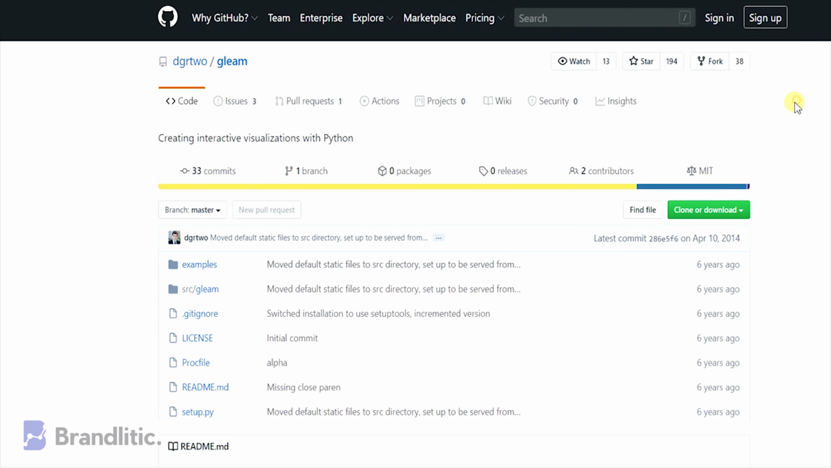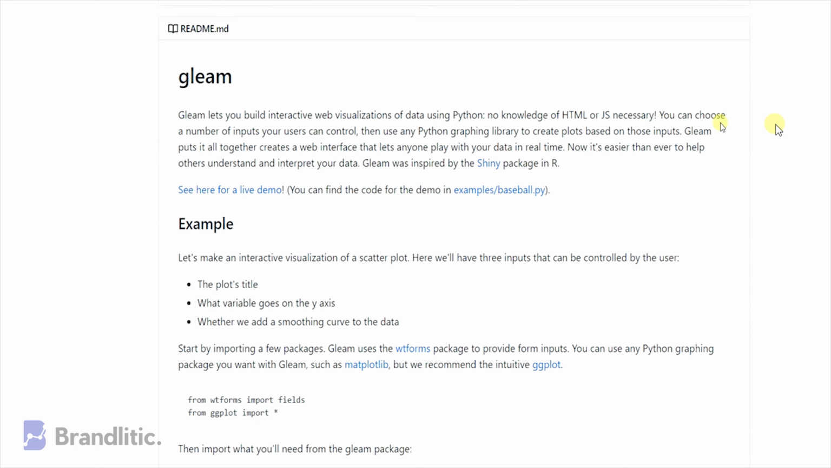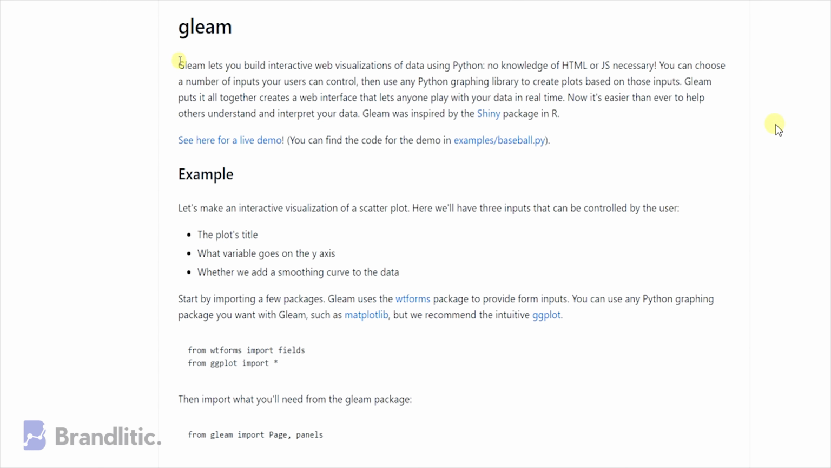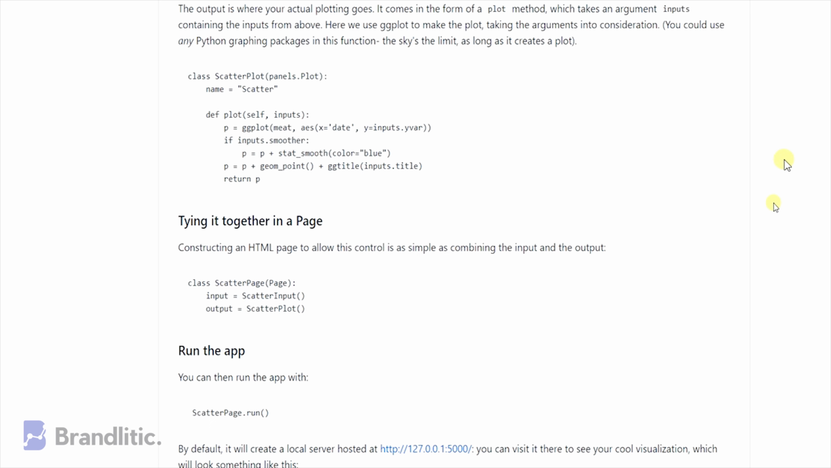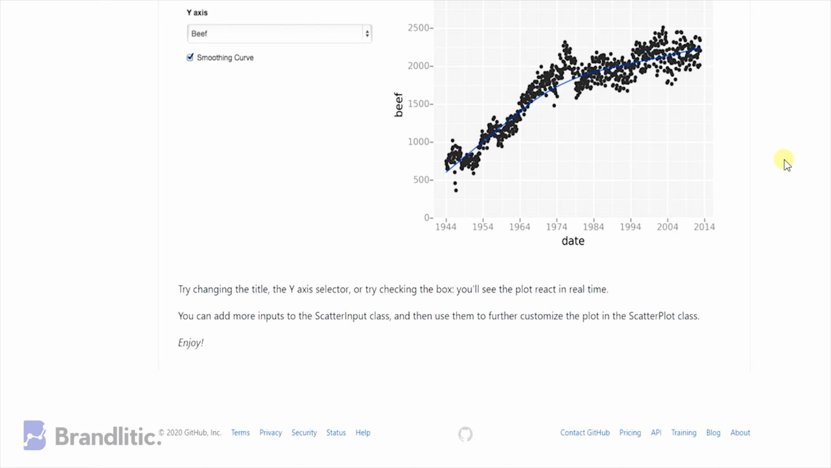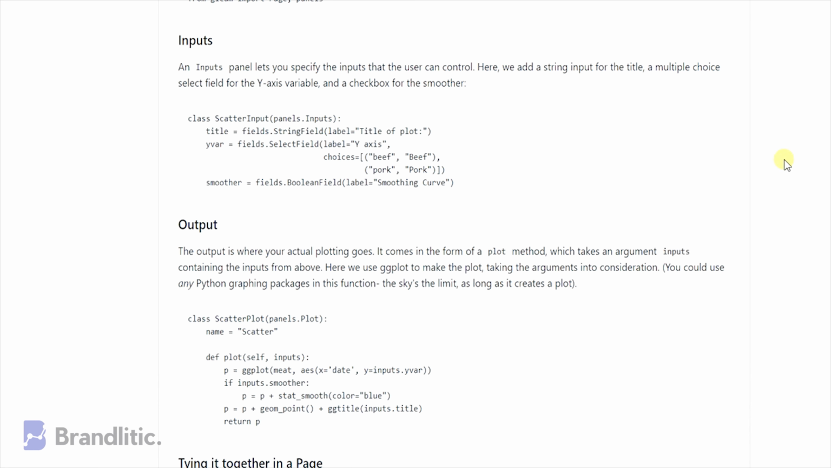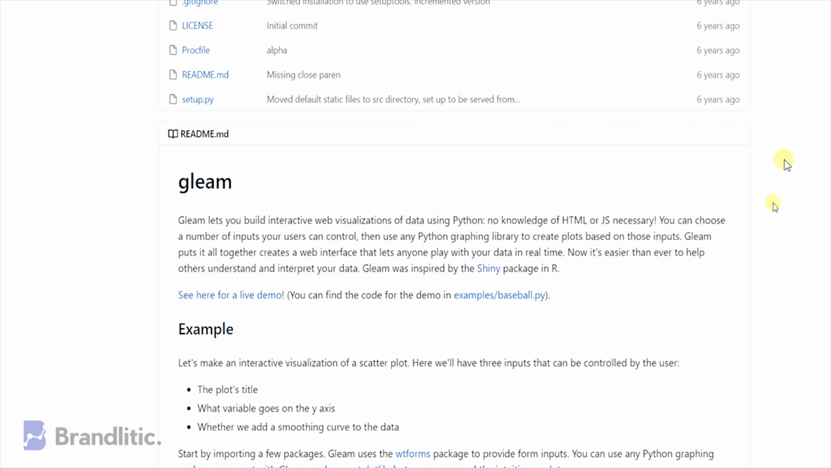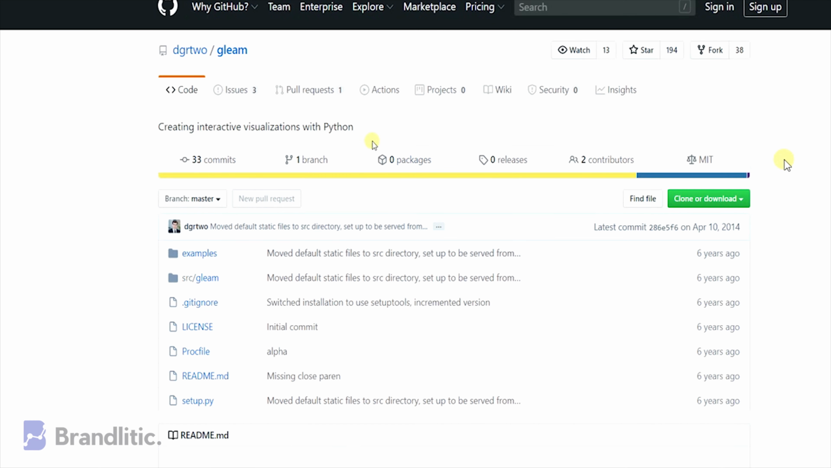Number 1. Gleam. Gleam is one of those amazing tools that you can use for creating interactive visualizations with pages, panels and buttons. These interactive web visualizations are also fully web integrated, which means you can put them into anything from a website to an endpoint. Gleam uses WT Forms for interactivity and can use any range of different visualization tools for displaying the actual data on the screen.